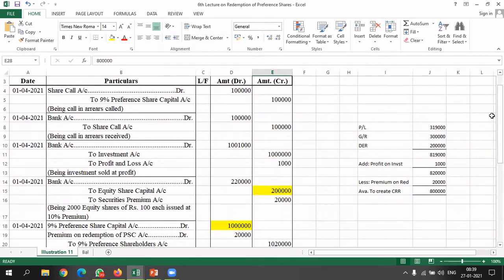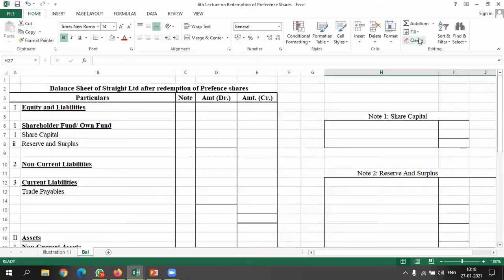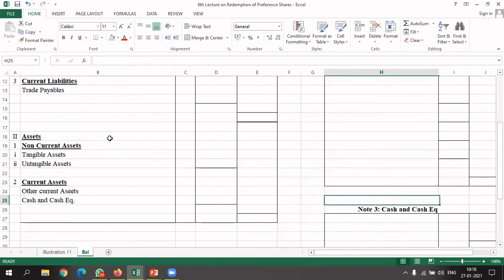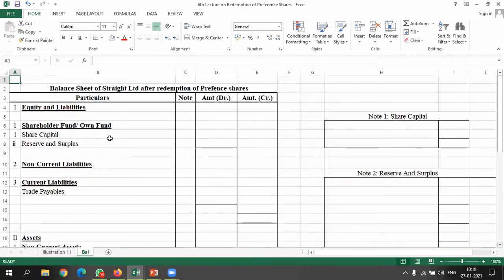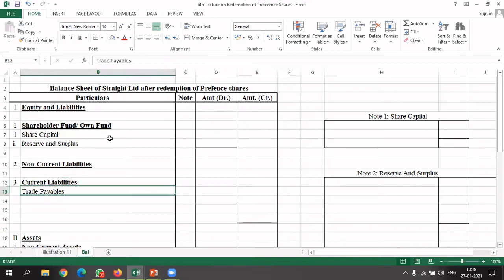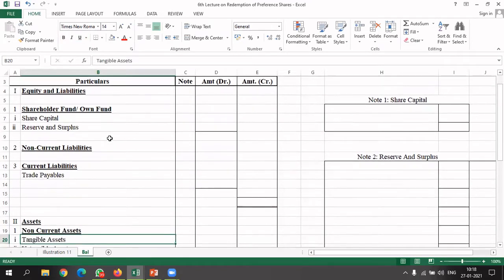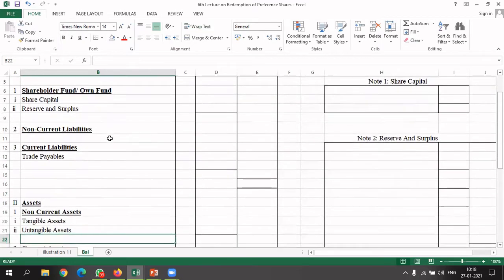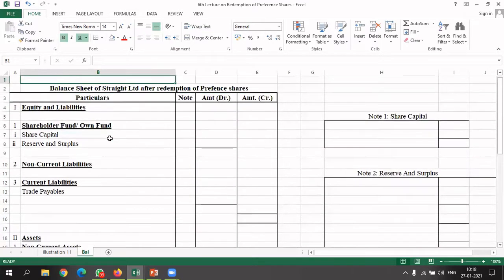Now after this we also have to make a balance sheet. Here we have a balance sheet which we have to make. As you people are aware, under the revised Schedule 6, the balance sheet is divided into two parts. The first part is equity and liabilities. Under equity and liabilities we have three further parts: shareholders' funds, non-current liabilities, current liabilities. On the asset side, the second part, we have only two types: non-current assets and current assets. So as per that we are going to make our balance sheet.